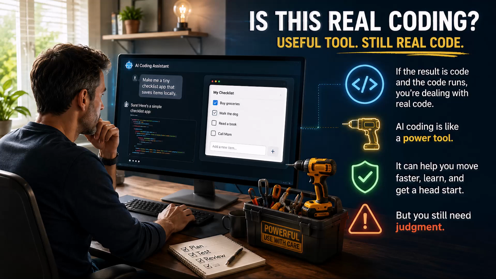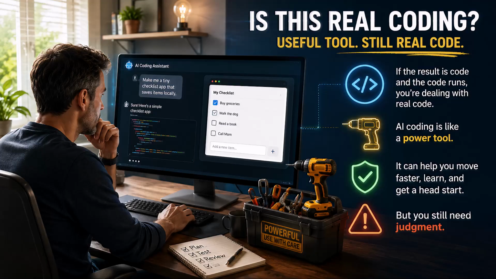People get weirdly emotional about whether this counts as coding. Here's my practical answer. If the result is code and the code runs, then yes, you are dealing with real code. But that does not mean you magically become a software engineer because a chatbot produced a folder full of JavaScript. Think of it more like using a power tool. A power saw does not make you a carpenter. But it can absolutely help you build something if you understand the basics, measure carefully, and keep your fingers out of the part that spins. AI coding is similar. It can help you move faster. It can help you learn. It can give you a starting point, but you still need judgment.